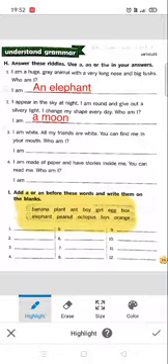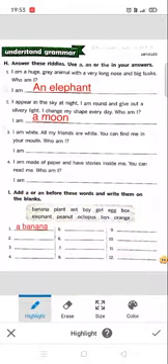So the first word is banana, and B is a consonant sound. So the answer will be a banana. So let us write it in the given space.